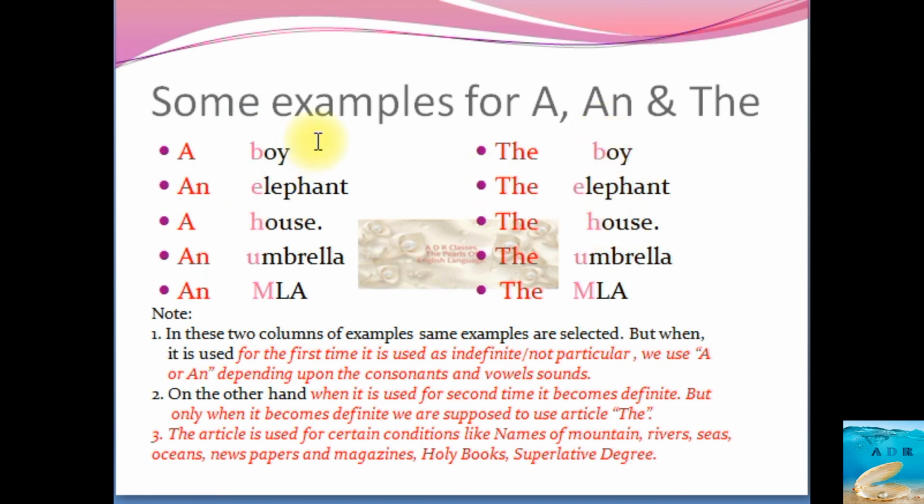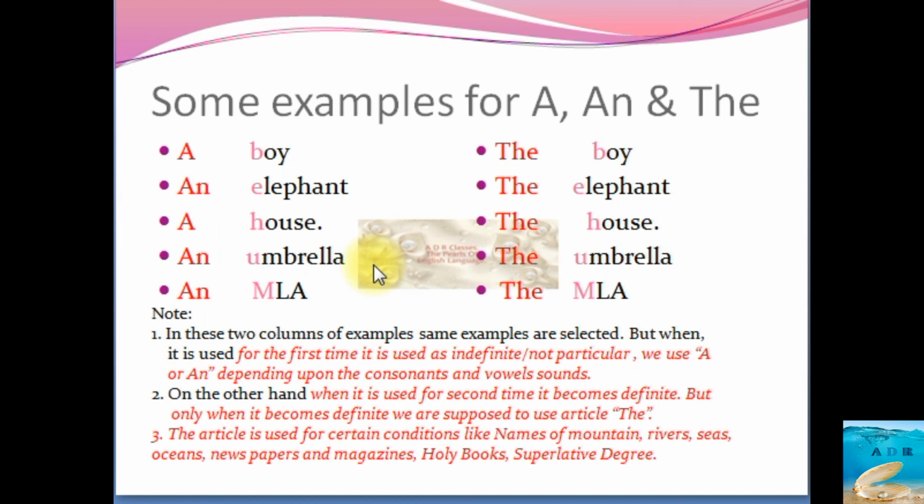but the condition in A or an is indefinite. We do not know who it is all about. For the first time we are being introduced. On the contrary, the is used for definite things. If you are speaking of that particular boy, we say the boy. That particular elephant, the elephant. That particular house, the house. That particular umbrella, the umbrella. That particular MLA, the MLA. So these are certain examples that we can quote here.